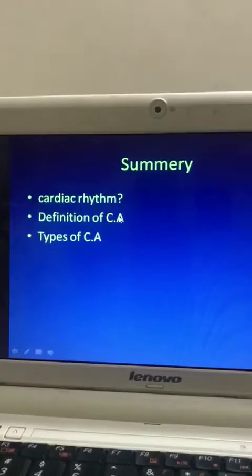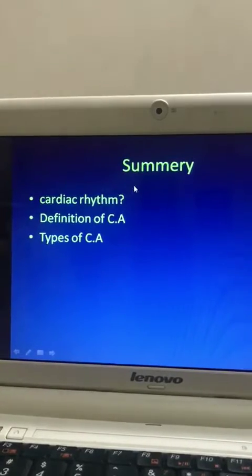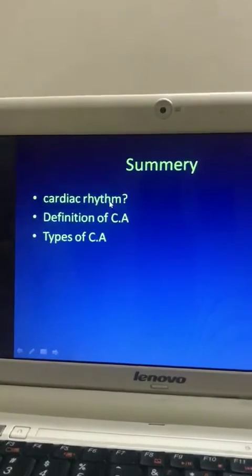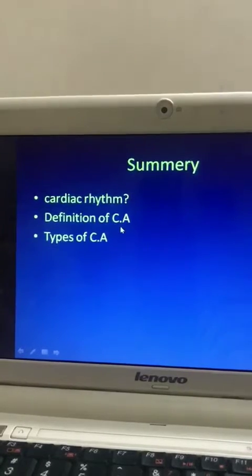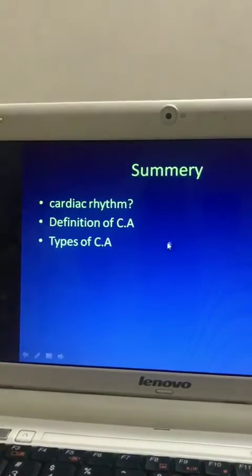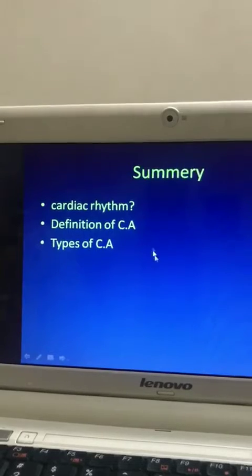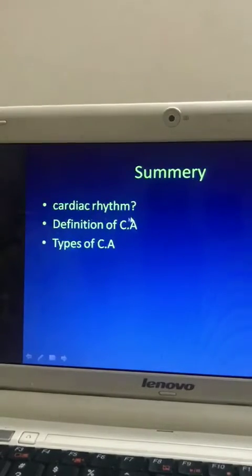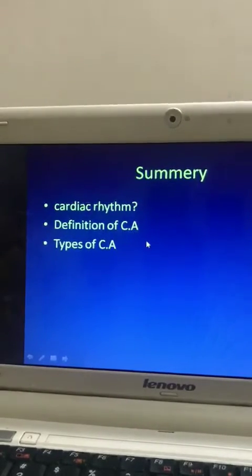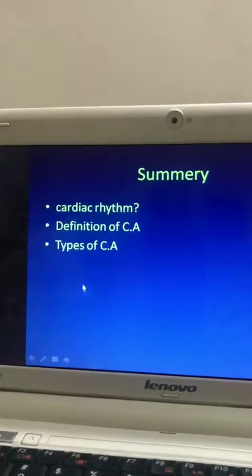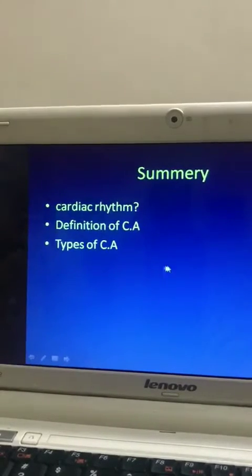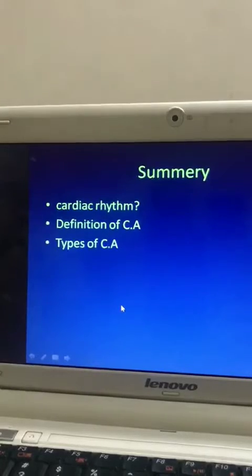Now, cardiac arrhythmia, that is the deviation of cardiac rhythm, or loss of cardiac rhythm, is cardiac arrhythmia. Now, types of cardiac arrhythmia according to the number of impulses originated: tachycardia, bradycardia, flutter and fibrillation.